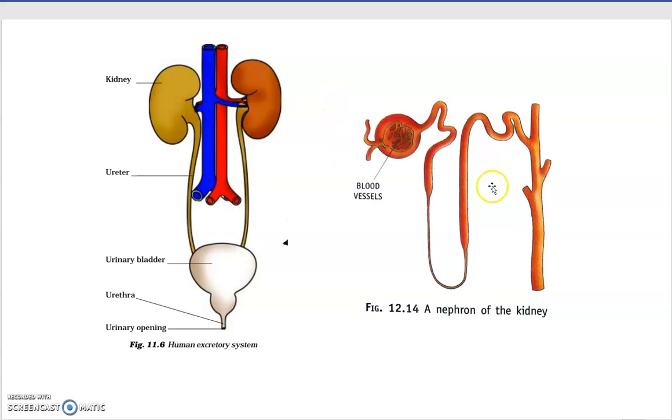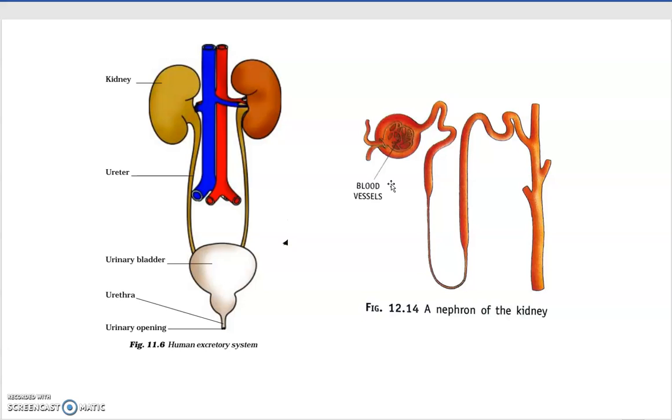These are a very important part of the kidney because they are the tiny filtering units of the kidney.